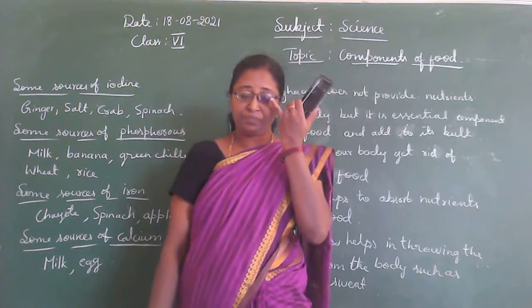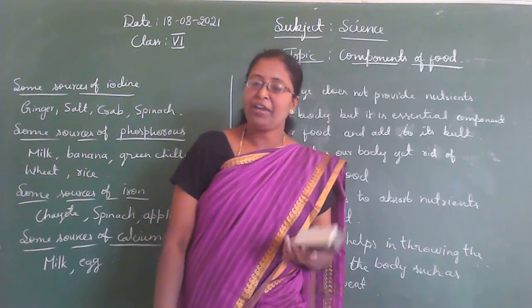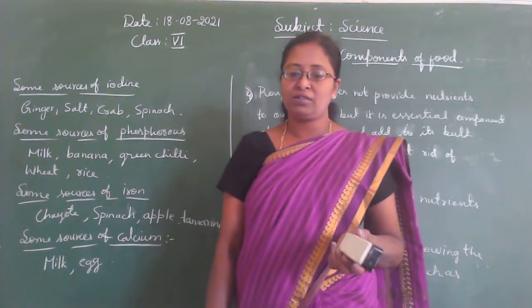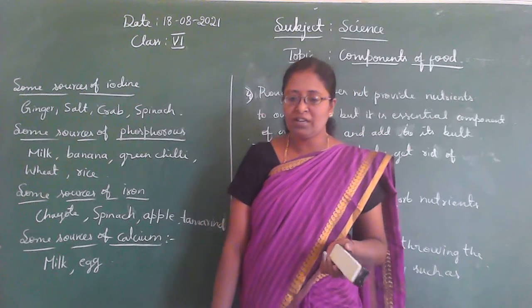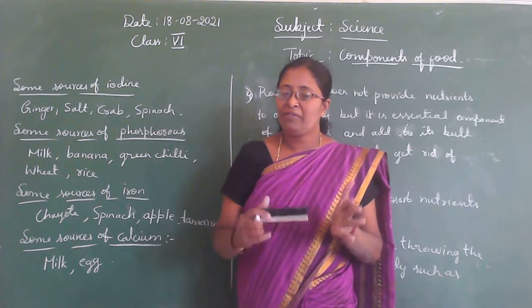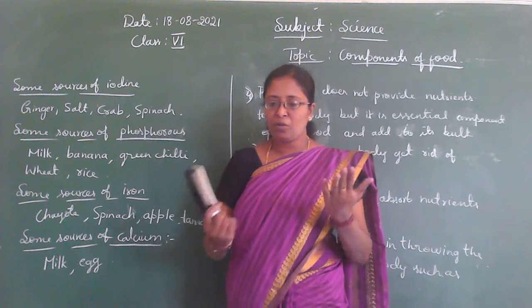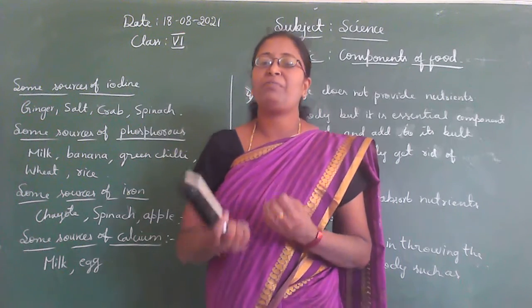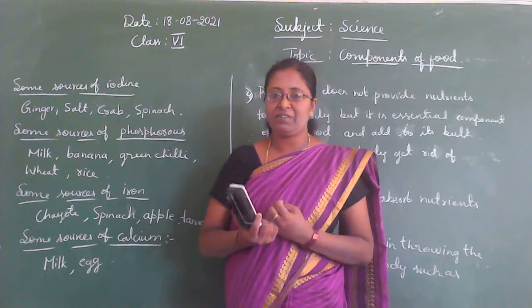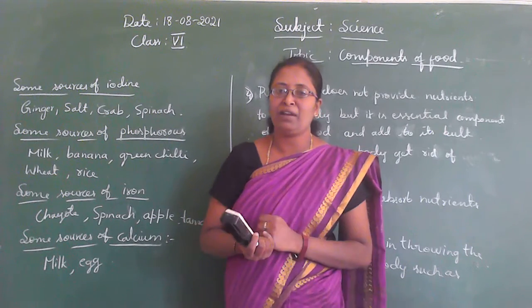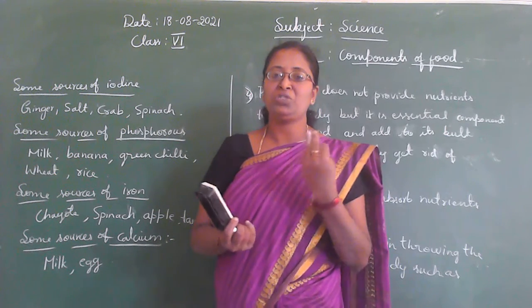Isn't it, children? So normally, how do we get most of the water? We get most of the water that our body needs from the liquids. We drink some liquids, isn't it? We drink milk, water, tea, juices.